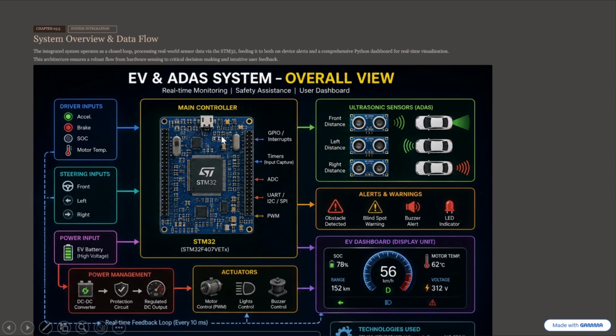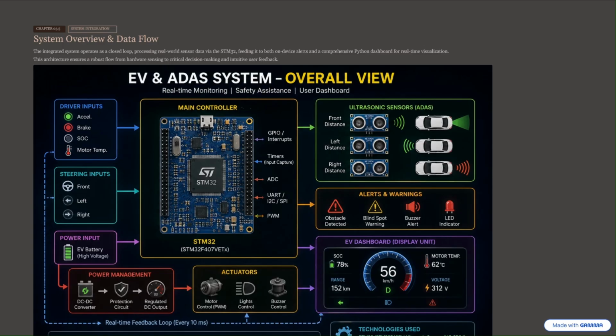This is the very important part. We are explaining here the whole overview of our system. As we can see here, we have used the STM32 microcontroller for computing and processing all the values. On the input side, we have used potentiometers and ultrasonic sensors to get the data.